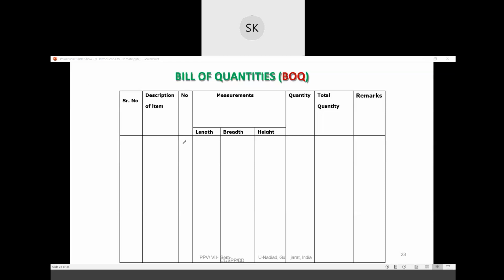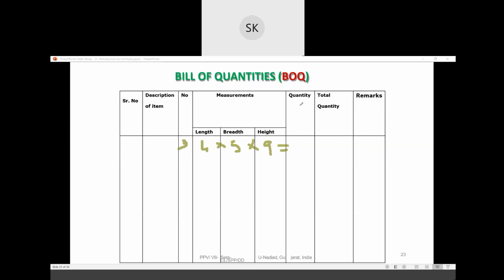You can write the numbers and calculate the quantity. Length, breadth and height will give you the quantity. Suppose length is 4 meter, breadth is 5 meter, height is 9 meter. You multiply 4 into 5 into 9 and you will get the quantity. To get the total quantity, you have to multiply.